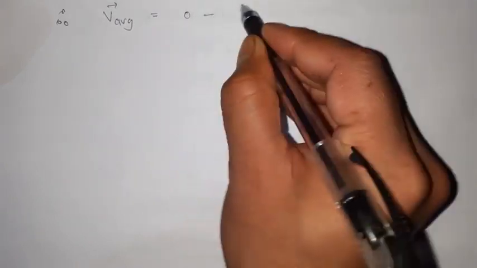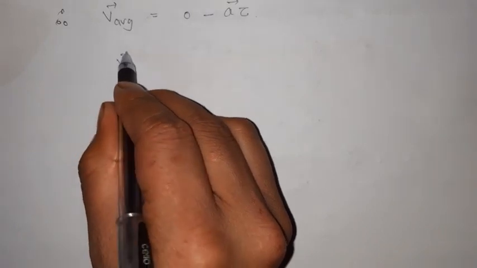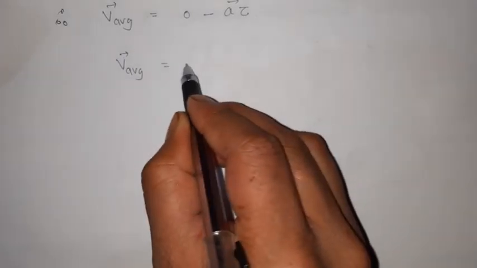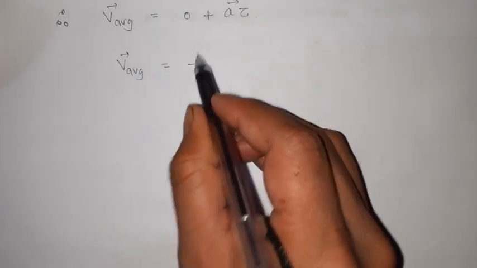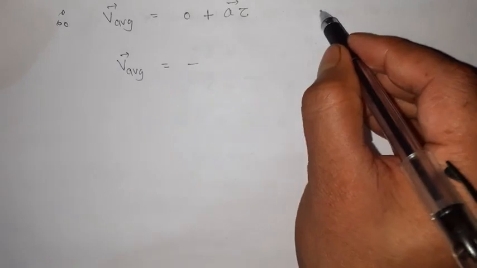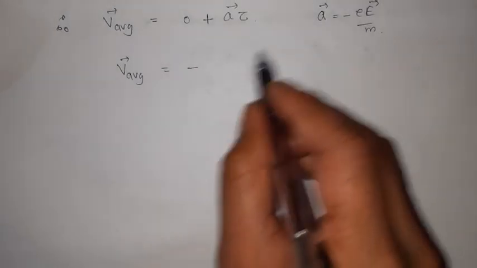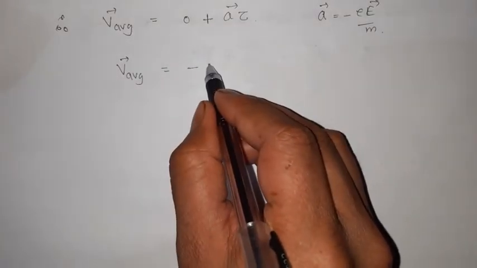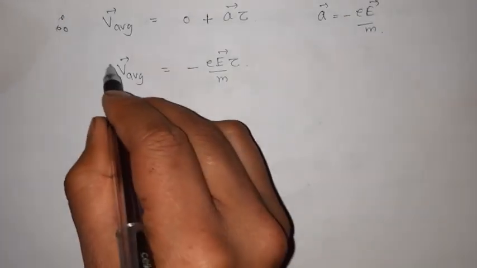Thus I will have, therefore, this average velocity is equal to 0 minus of a tau. Okay, and we can also write average velocity is equal to minus of that, it is minus, sorry, it is plus a tau. Now if I put the value of this a, it is minus of eE by m. This is the value over here. Put the value and we get minus of eE tau by m.